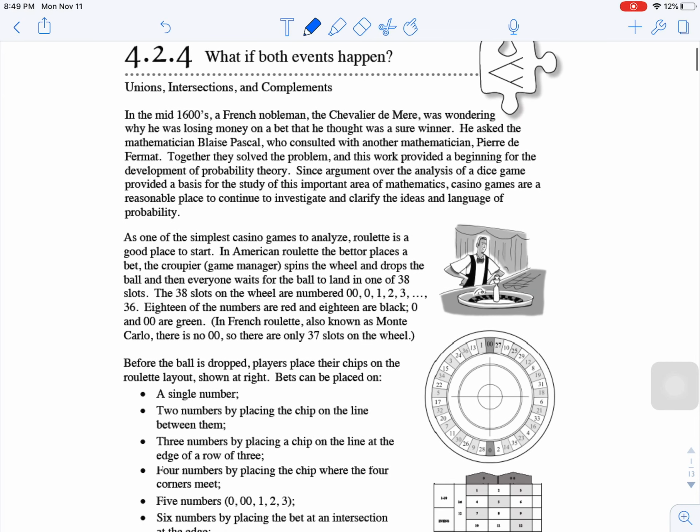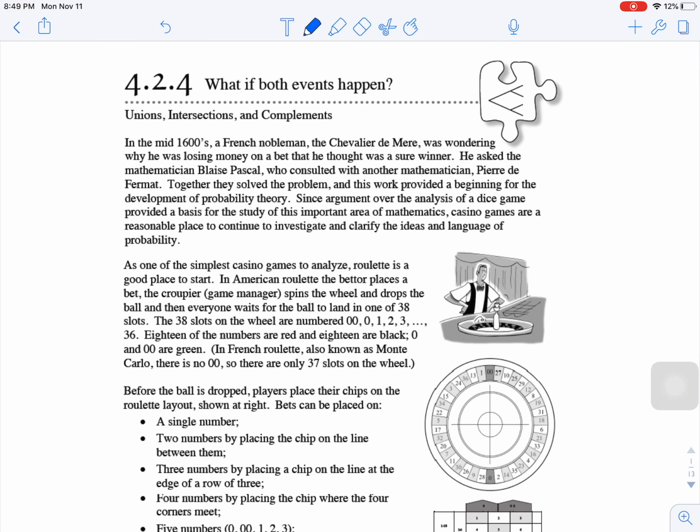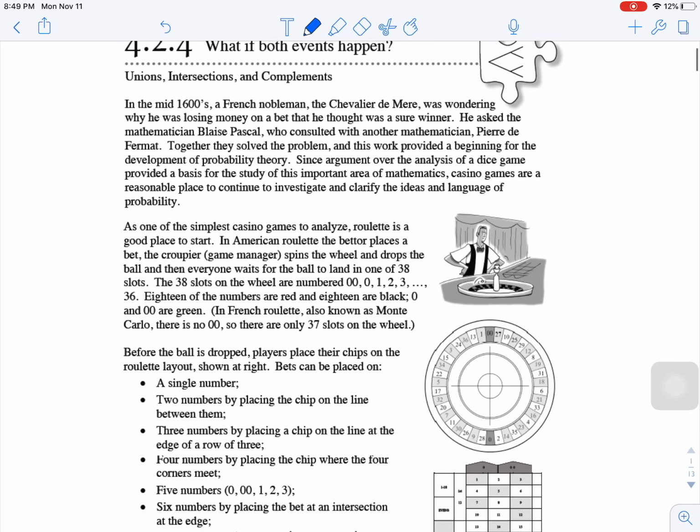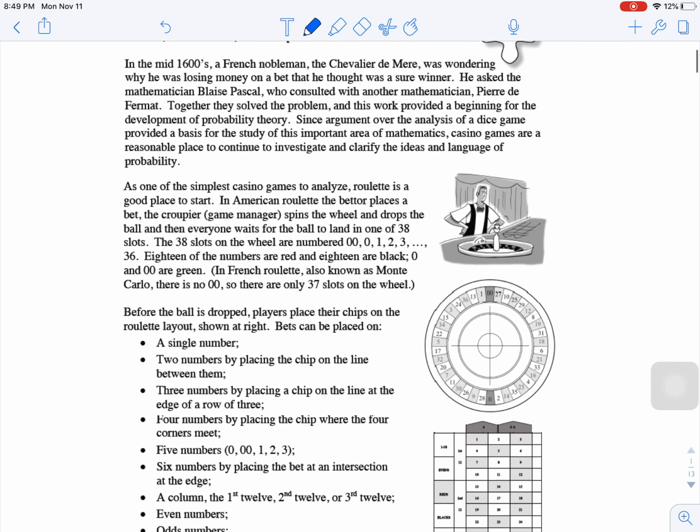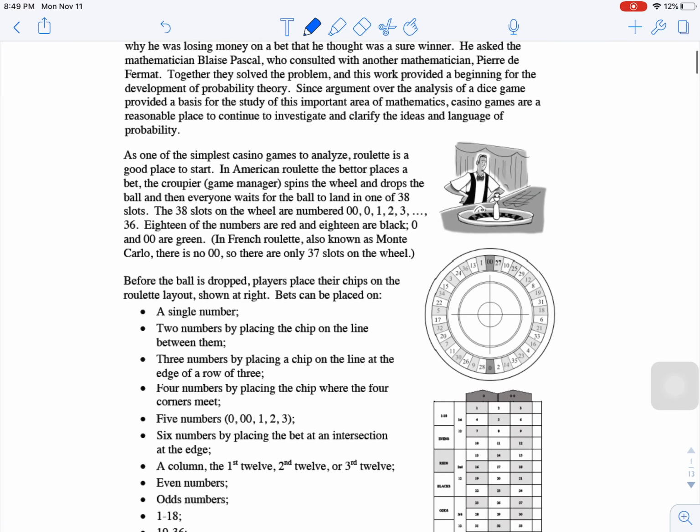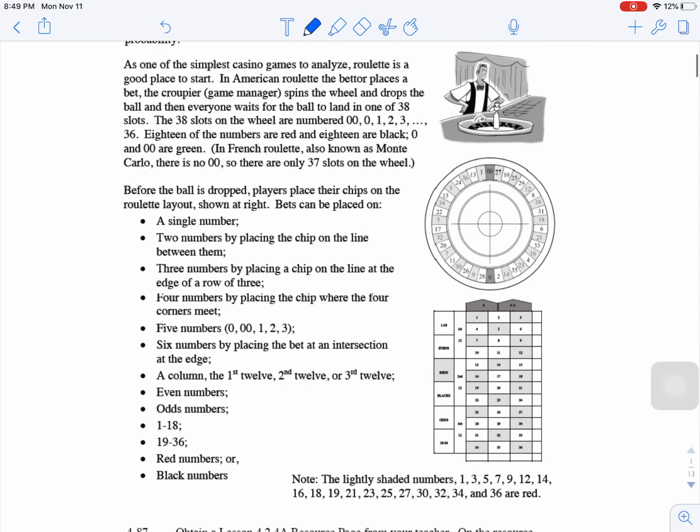All right, guys. Second lesson, 4.2.4. We're talking about if two events are both going to happen. So these are called unions, intersections, and complements. What we're going to start with is a casino game called roulette.